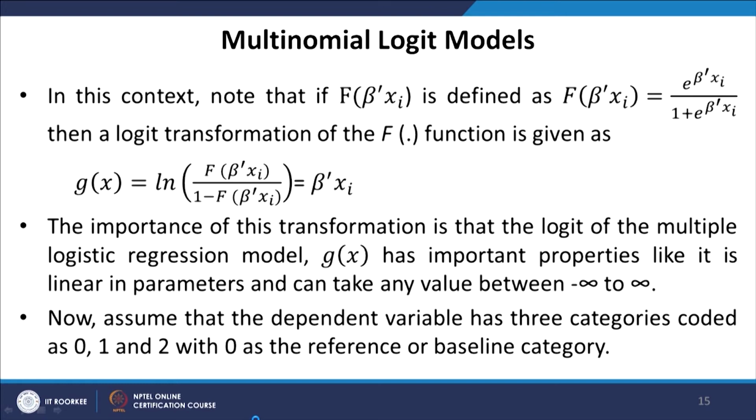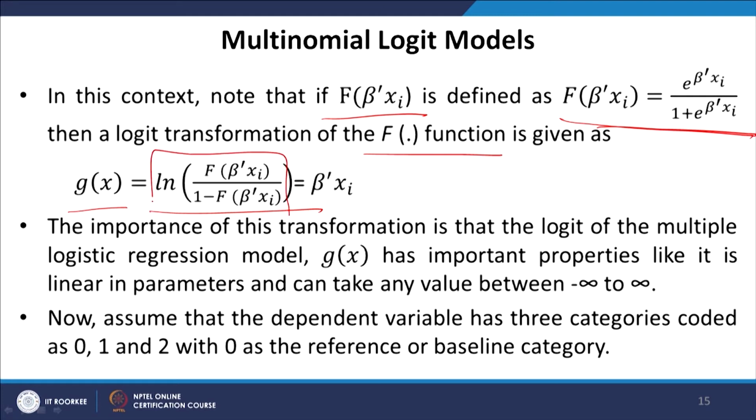Note that if F(β'xi), where F represents the cumulative density function, is defined as this, then a logit transformation of the F function, which follows a logistic distribution, is given as g(x), where the logarithm of F(β'xi) divided by 1 minus F(β'xi) is equal to β'xi. So, this is a simple mathematical calculation. If you plug in the values of F(β'xi) here and take the logarithm, then you would arrive at β'xi.